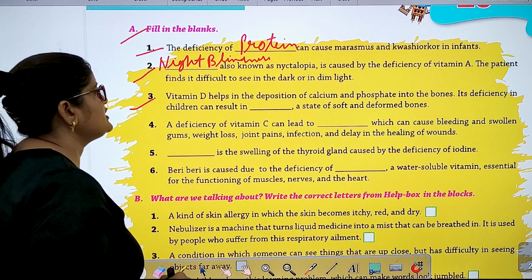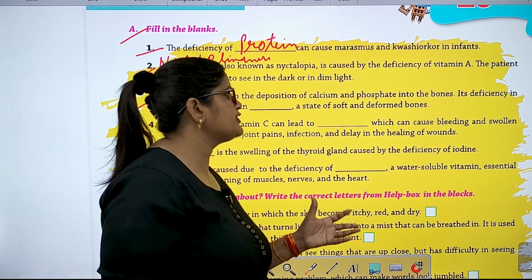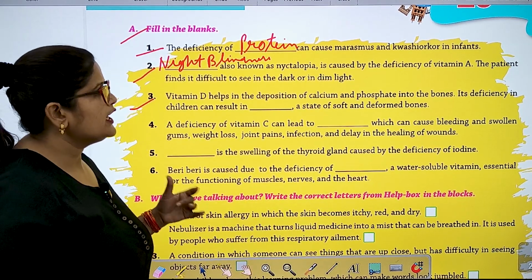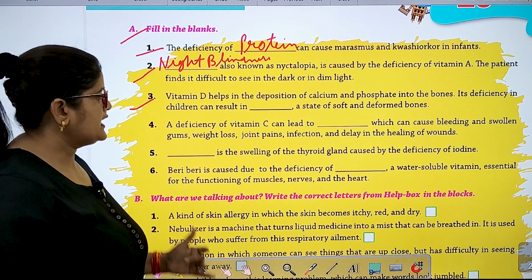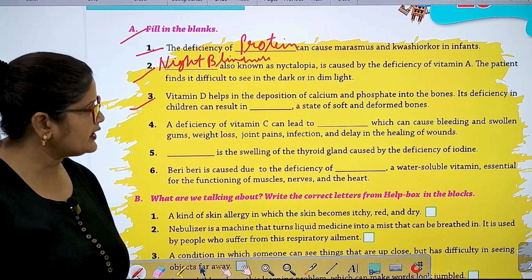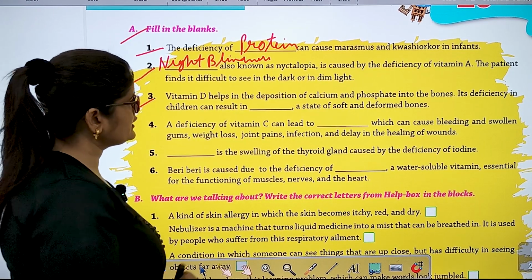Number 3, vitamin D helps in the deposition of calcium and phosphate into the bones. Its deficiency in children can result in dash, a state of soft and deformed bones. It is rickets.